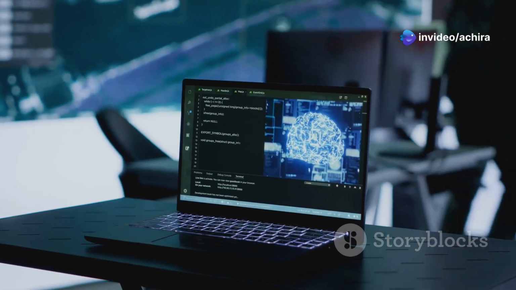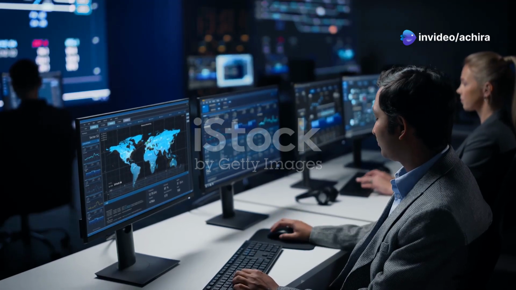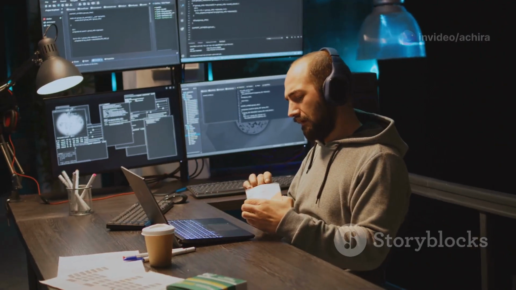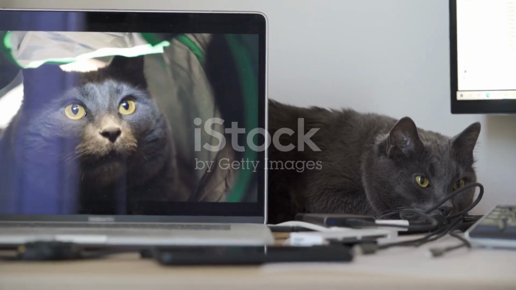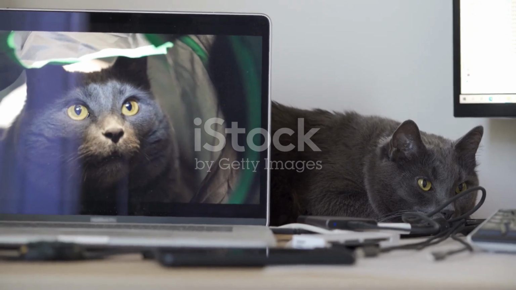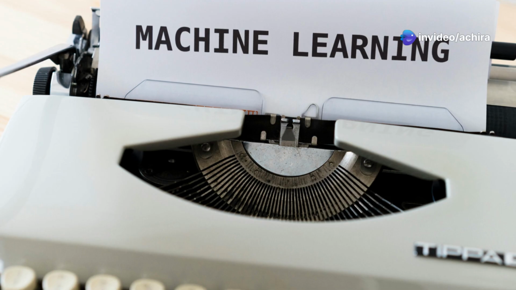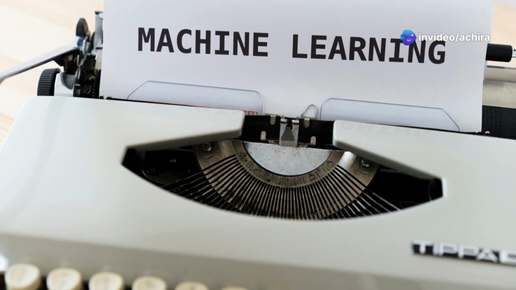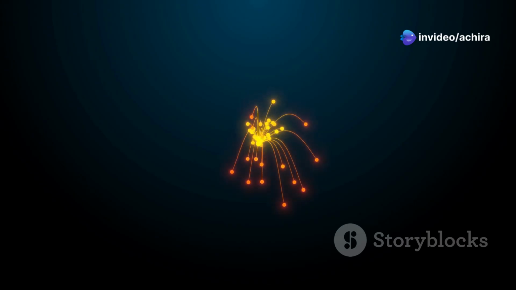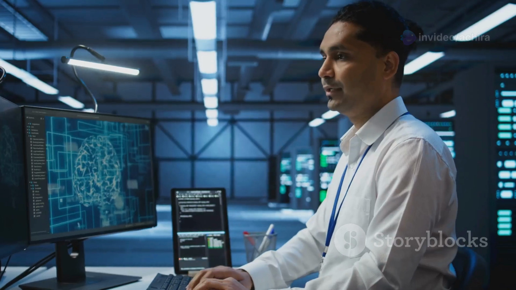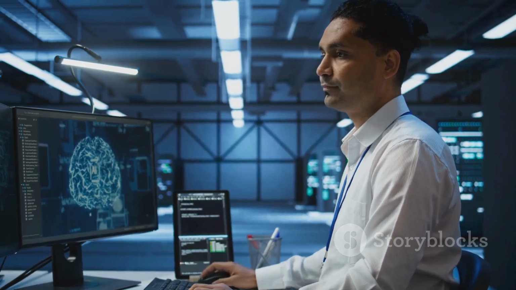Machine learning is a powerful tool. It allows computers to learn from data, and this is done without explicit programming. Imagine a computer program that learns to identify cats in pictures. It does this by analyzing thousands of images. Some images have cats, while others don't. The program learns the patterns associated with cats. This learning process is the essence of machine learning.